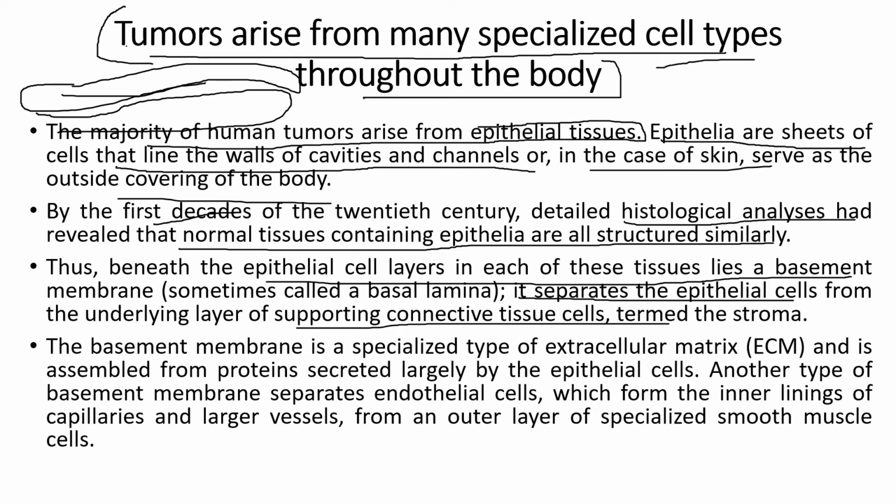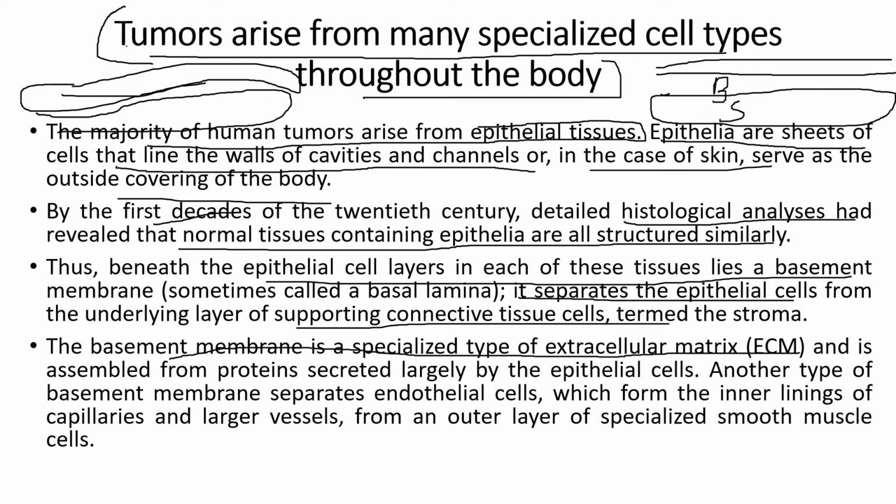So the first layer is the epithelial layer, under which we have the basement layer, or the basal lamina, which separates the epithelial layer from the innermost part, which is the stroma. The innermost part is called the stroma, which is also the connective tissue cells. So this is the stroma, and above it the basal layer, and the topmost part is the epithelial cells. The basement membrane is a specialized type of extracellular matrix and is assembled from proteins secreted largely by epithelial cells. So the making of the basal membrane comes mostly from the proteins secreted by epithelial cells.